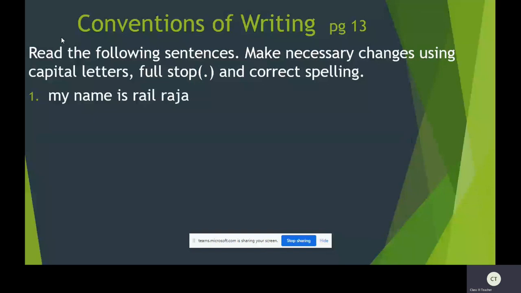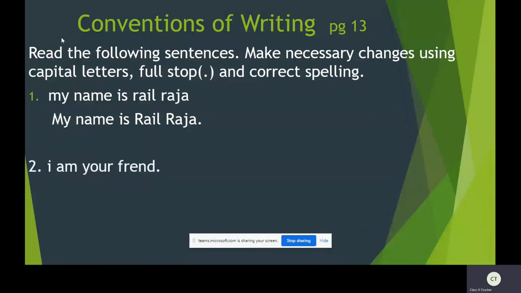First one, my name is Rail Raja. As I told you all, children, the first letter should be a capital letter and special names should be written with capital letters, and we should end it with a full stop. Here, M is a capital letter. Rail, R-A-I-L, R is a capital letter, and Raja, R again is a capital letter. And we have ended with a full stop.